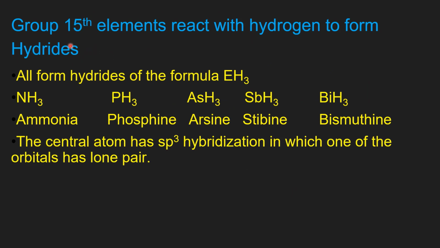Reactions of 15th group elements towards hydrogen. Group 15th elements react with hydrogen to form respective hydrides. The hydrides are namely ammonia, phosphine, arsine, stibine and bismuthine. All form hydrides of the formula EH3. Here E is the element of 15th group. In all these hydrides, the central atom, it may be nitrogen, phosphorus, etc., has a sp3 hybridization in which one of the orbitals has a lone pair.